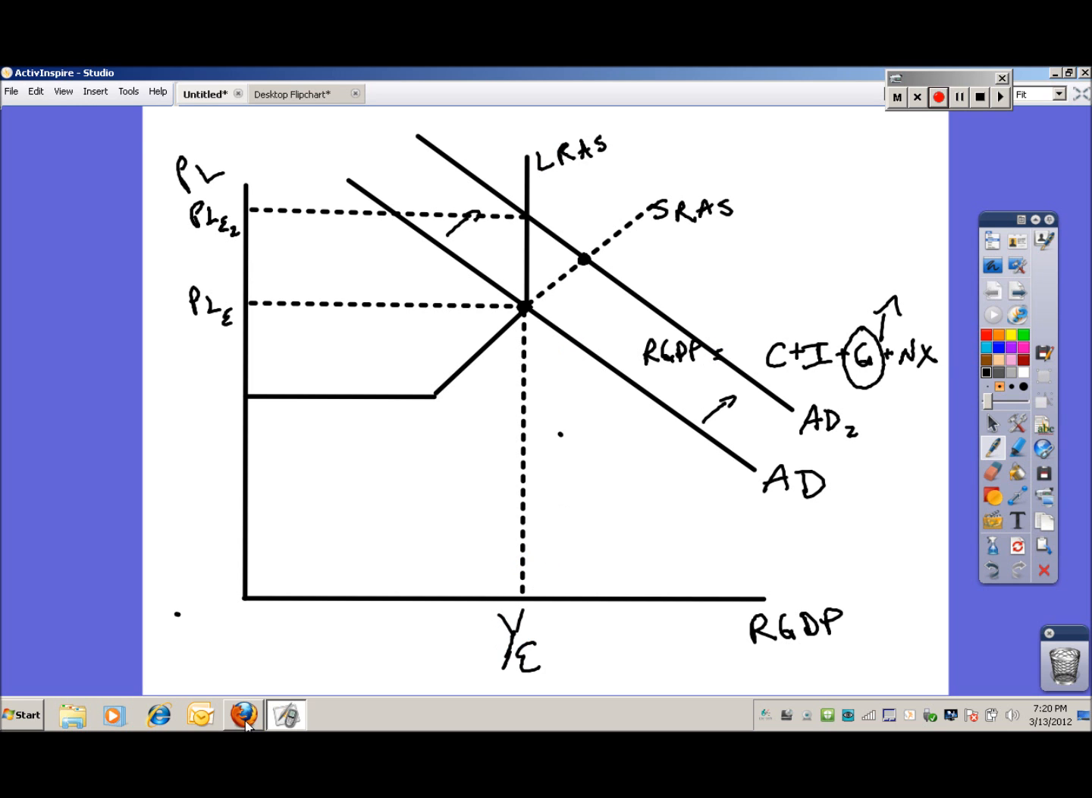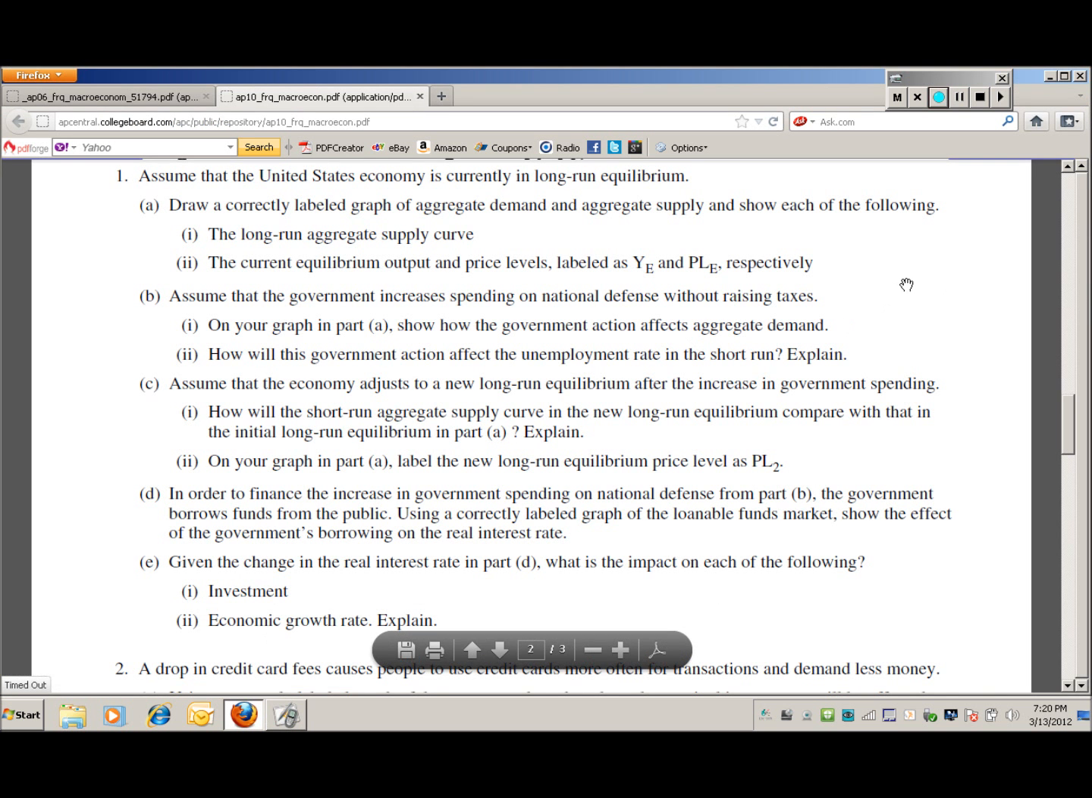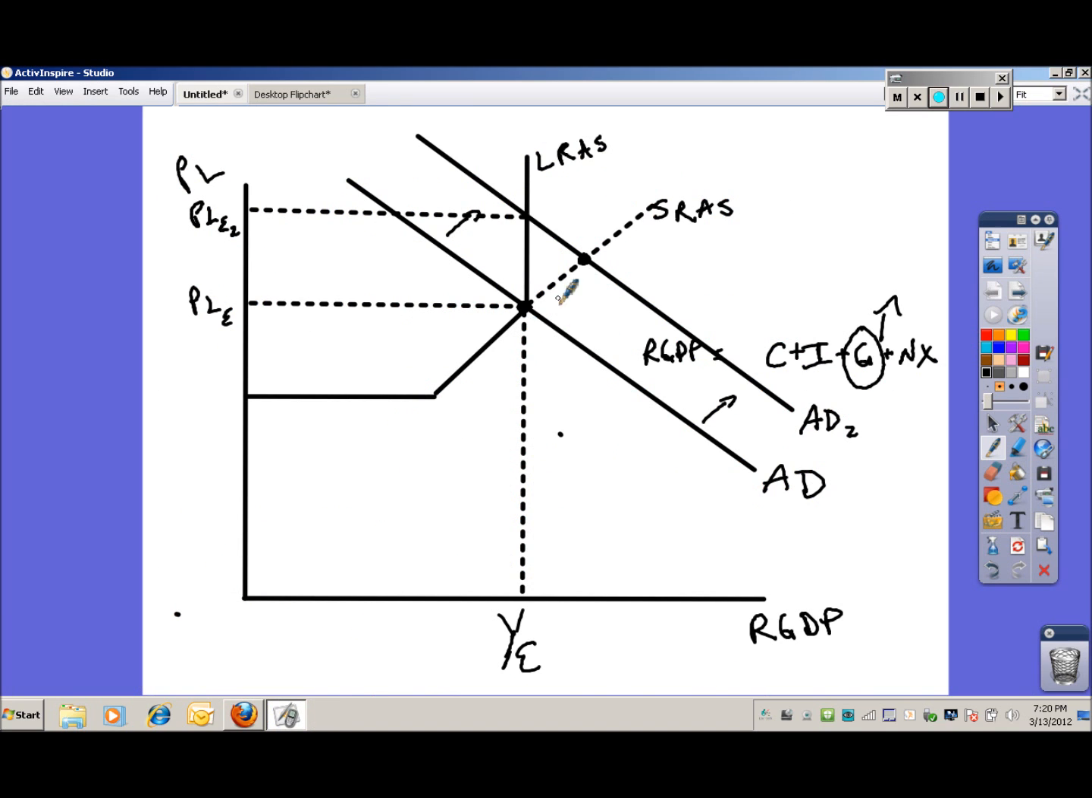So again, I think we've done pretty much what we needed to do for Part A and Part B. We've shown how government action affects aggregate demand. We've also discussed how this government action will affect the unemployment rate in the short run. And the reason it's going to affect the unemployment rate has to do with this increase in consumption, or this increase in output of real GDP, which is going to diminish the unemployment rate.